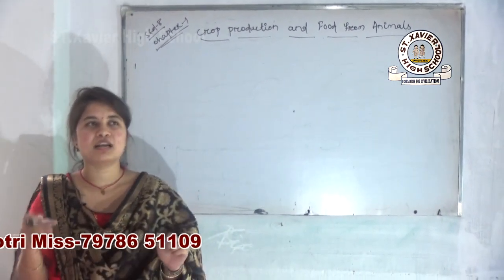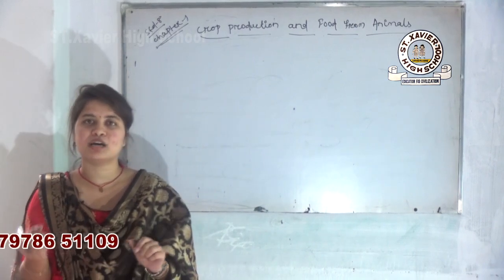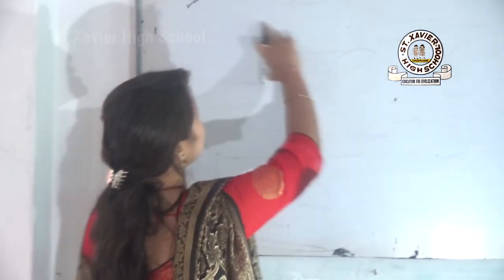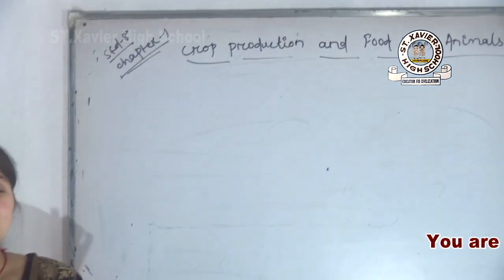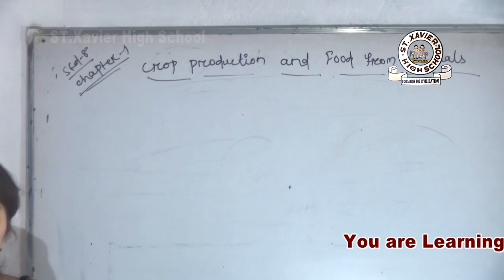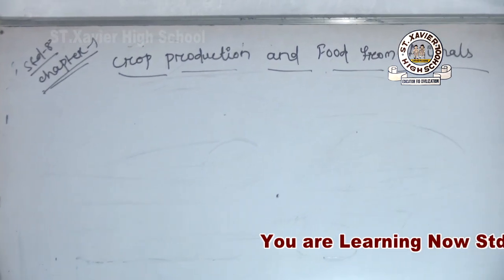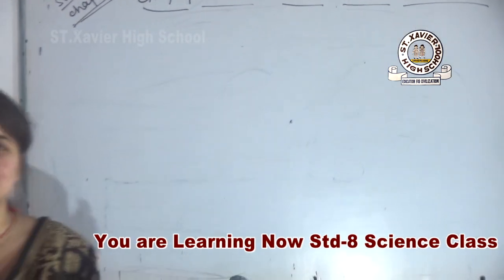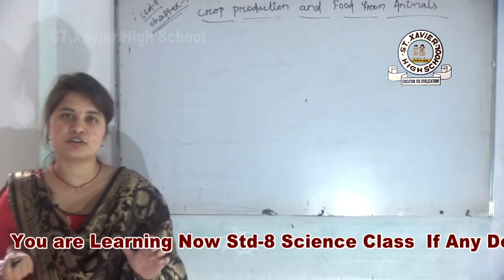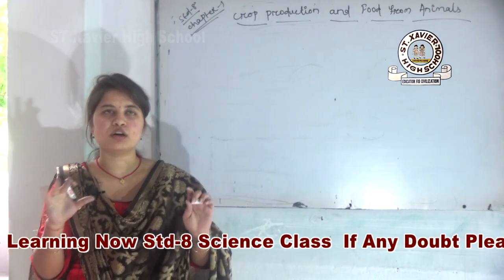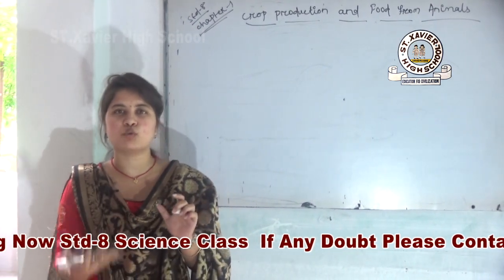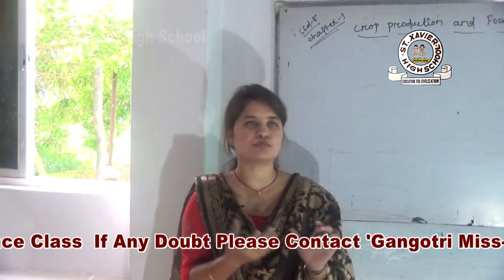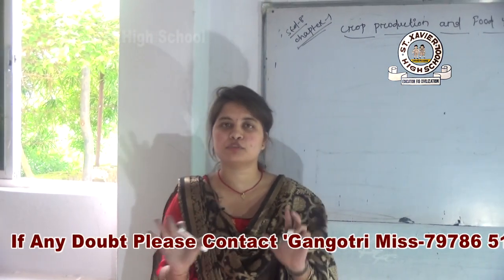So again today all of you just discussed the same chapter, that is your crop production and management, and all of you know that in my first video I have already discussed what are the best ways to produce the crops, or if a farmer follows the following ways they can get huge amounts of crops, and also how the animals give us huge amounts of food for us. Yes or no? So in this way, all of you know what are the best ways for producing huge amounts of crops or also the foods from animals and also from the plants.